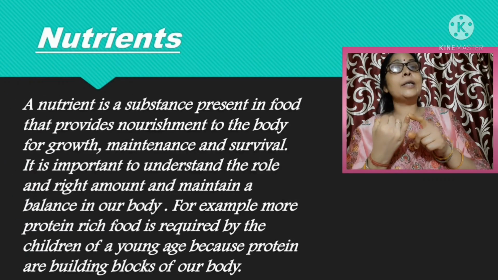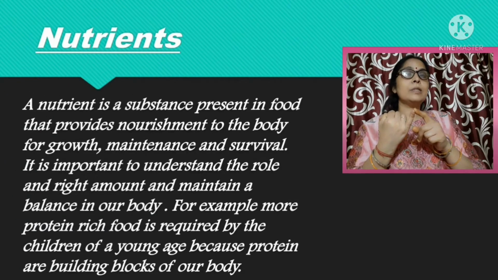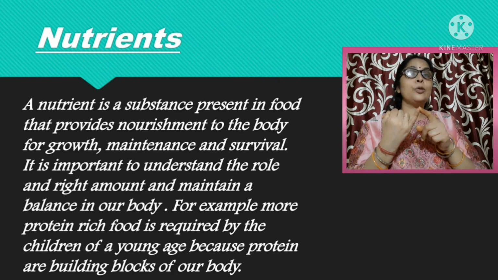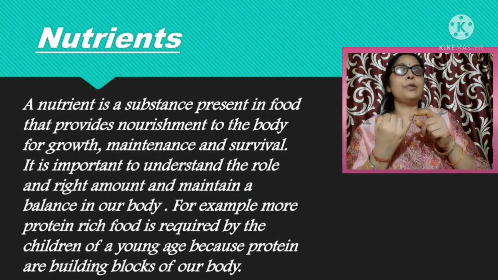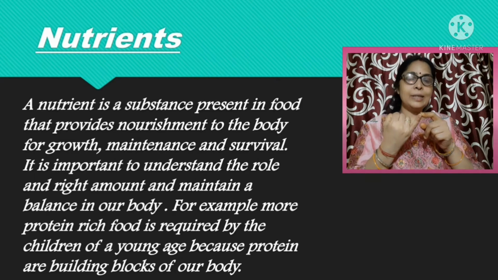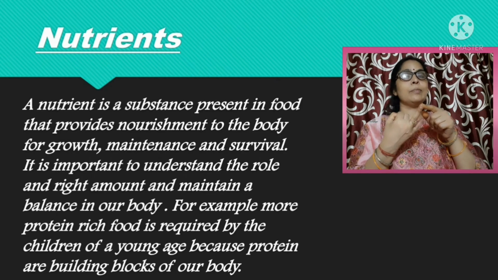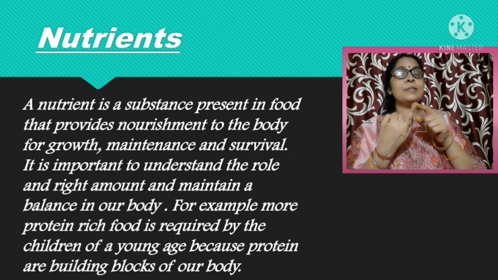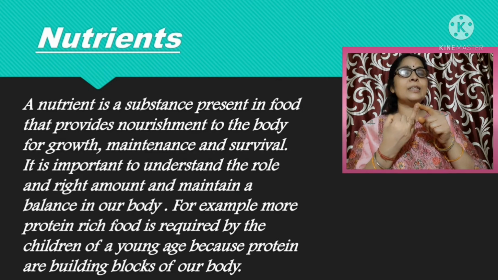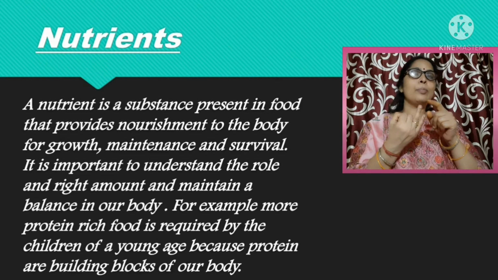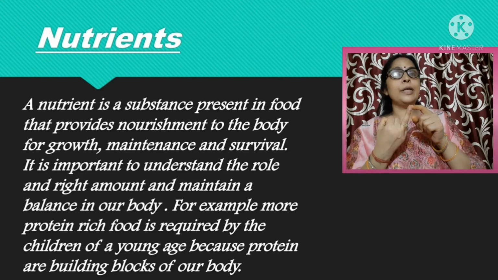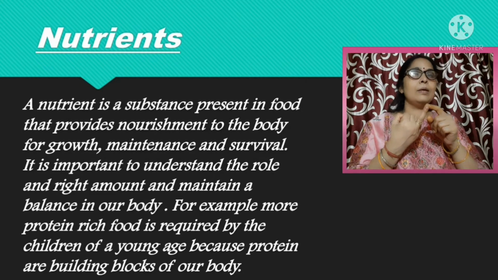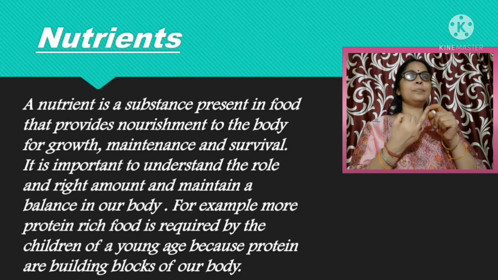Carbohydrate. Carbohydrate we get from the cereals like wheat, rice, maize, potato. These are the main source of carbohydrate. It provides us energy. Protein. We get protein from the milk, fish, meat, pulses. These are the source of protein. Proteins are bodybuilding food. It helps in the growth of our body. It also helps in the repairing of damaged tissue.